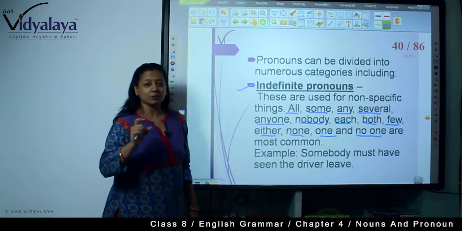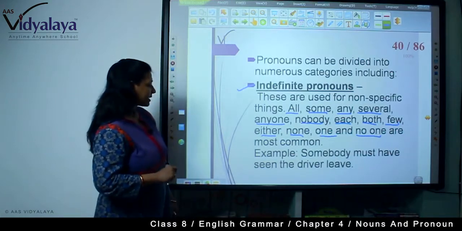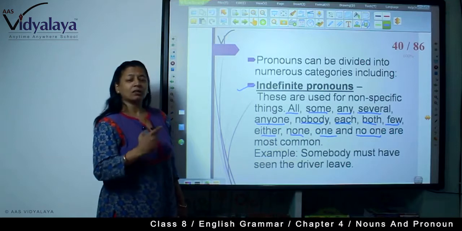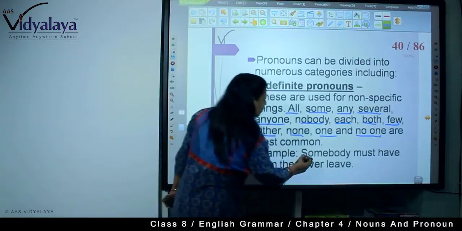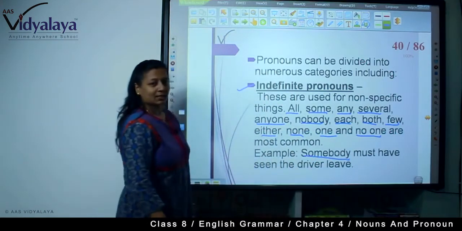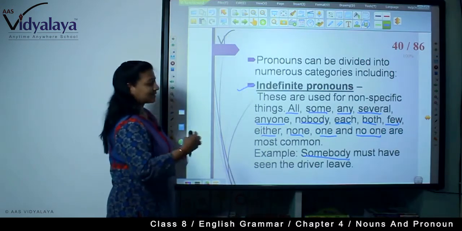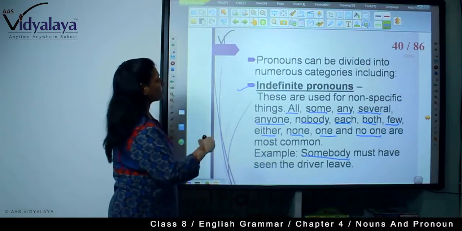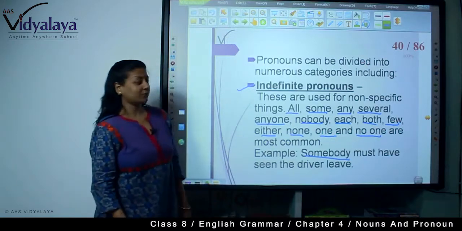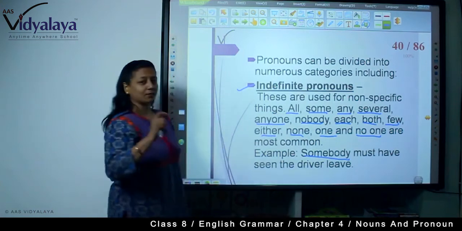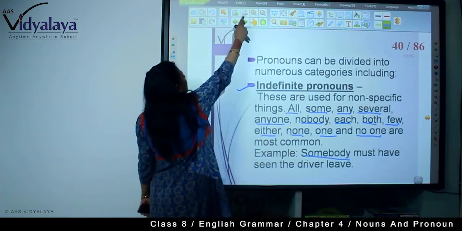These are non-specific, right? For example, somebody must have seen the driver leave. Non-specific. We don't know who that somebody is. We don't know even the gender. We don't know even the name. But this is somebody, so this is a pronoun. So we call it an indefinite pronoun. So all these words, all, some, come under indefinite pronouns.